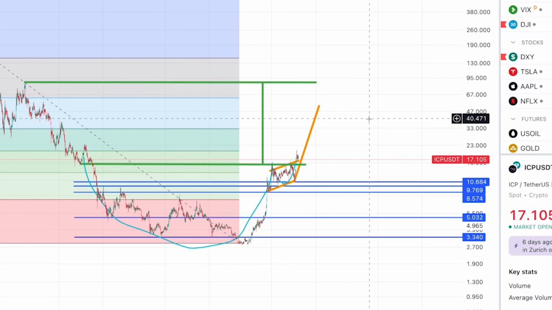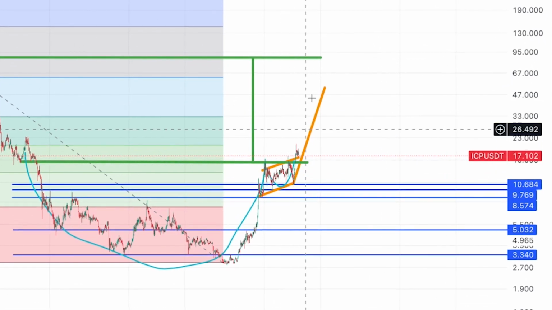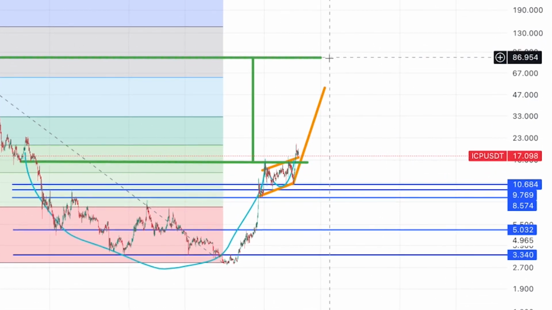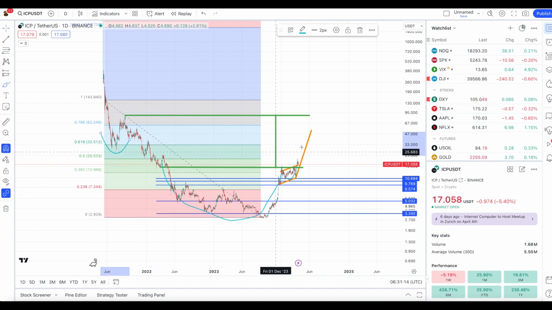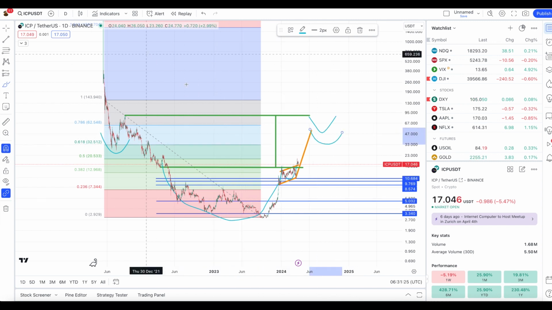You gotta look out on the macro. So in the micro, we could run up and see an $86 ICP target once we get off to the races. Now, zooming out, what do you see? You see a shoulder. This would be a massive head. If we come up to this level and then get rejected, but then have a retest, what does that show us? That shows us another shoulder for an inverse head and shoulders pattern.